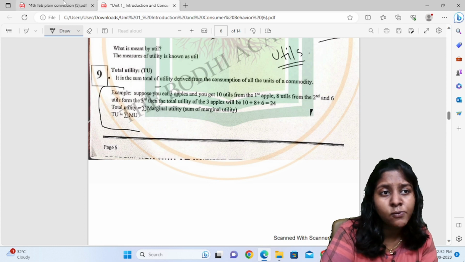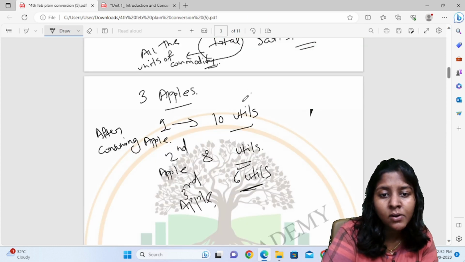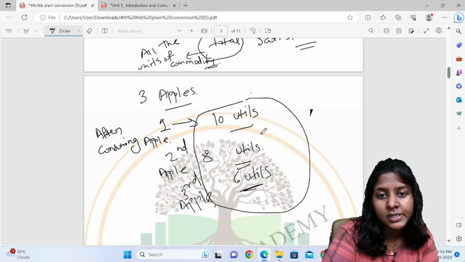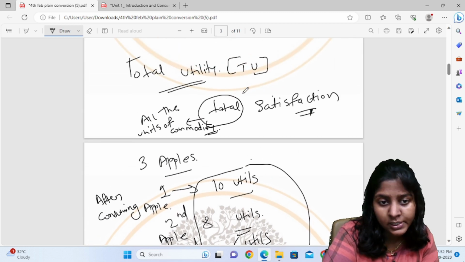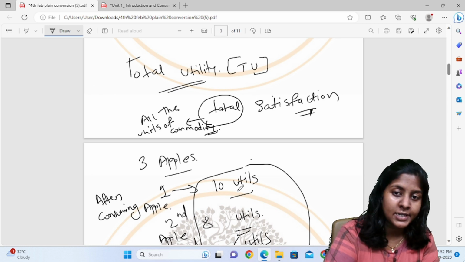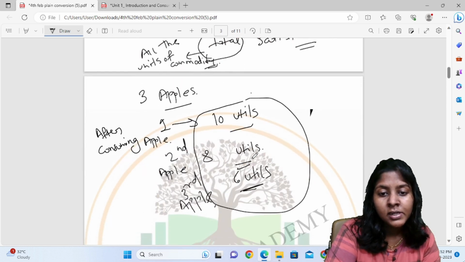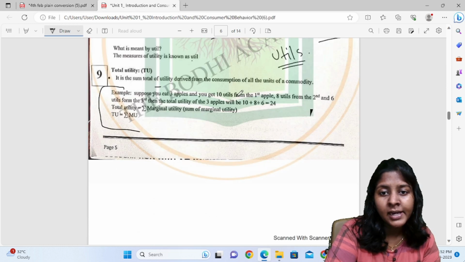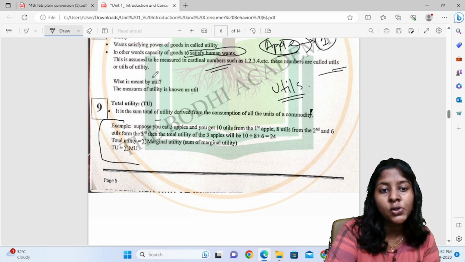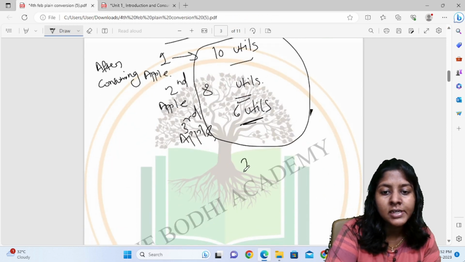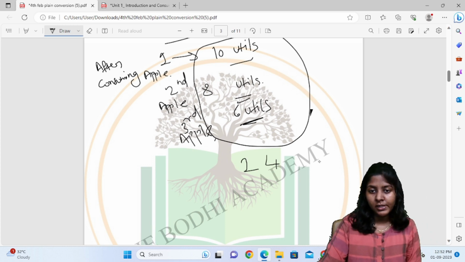So what is the total utility of the apples now here? If we want to find out the total utility, I mean how much is the total satisfaction of that particular good, then we just have to add it up. Like 10 plus 8 plus 6, so 24. So 24 is our total utility, which is derived from the consumption of all the units of commodity. So 24 utils we got after consuming all the units of